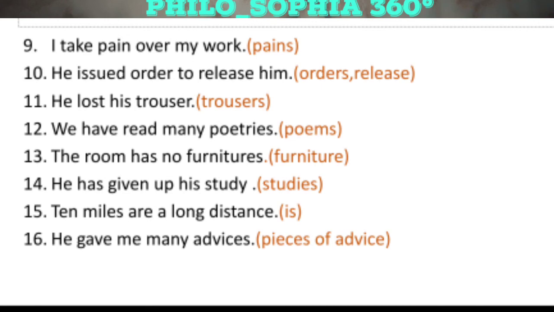It is a problematic sentence, because when we are using it as simple pain, then it is correct. But when we are taking it as a thing which is burdensome for us, we have to add s to it, and it will become "I take pains over my work."